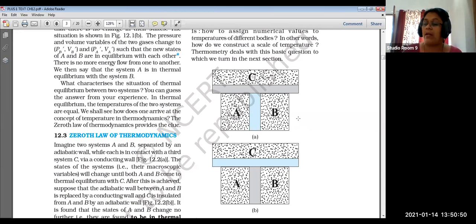Because of this separate thermal equilibrium, A and B are both in thermal equilibrium. This is the basis of the concept of temperature.